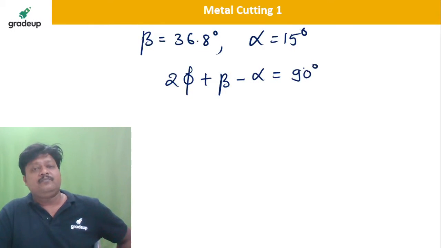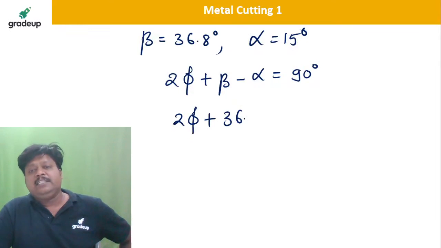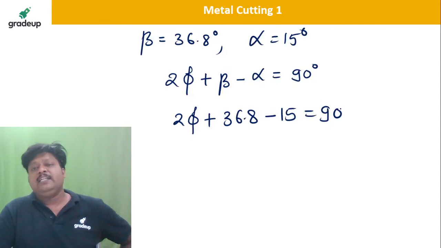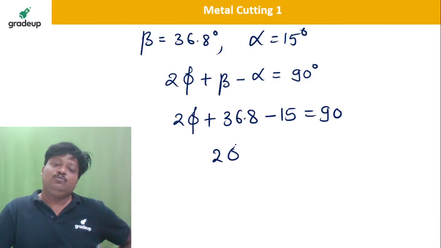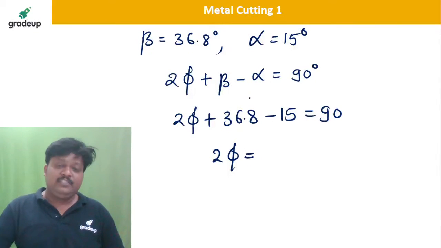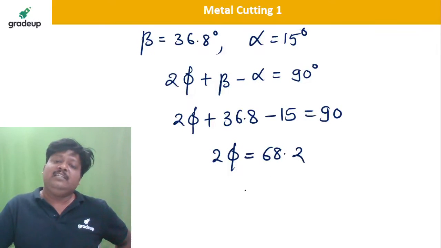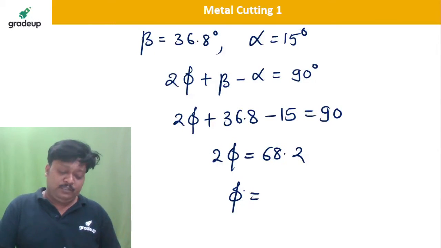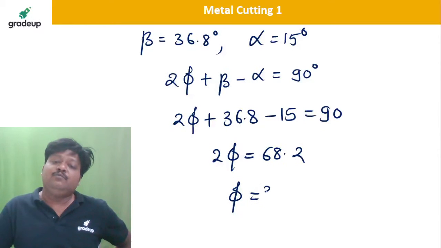You can write 2 into phi plus 36.8 minus 15 is equal to 90 degree. So 2 phi is equal to 105 minus 36.8, that is 68.2. Divided by 2, that will give you the shear angle equal to 34.1 degree. This is the shear angle.